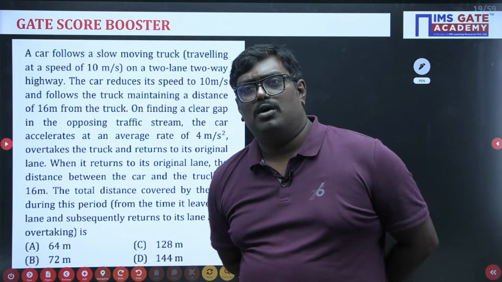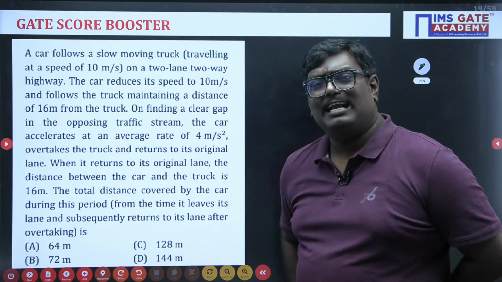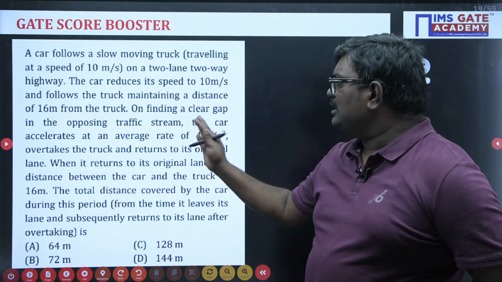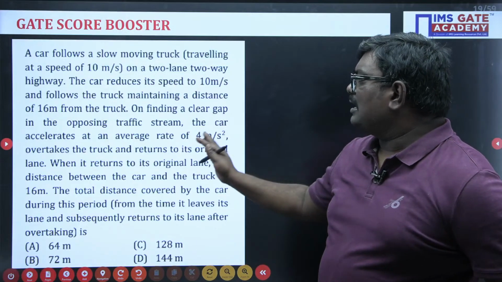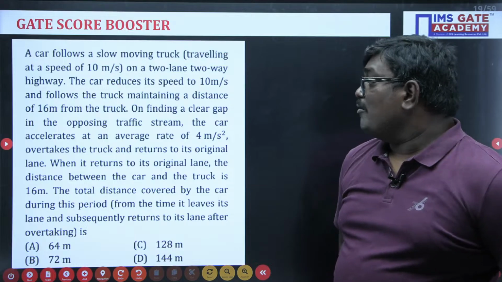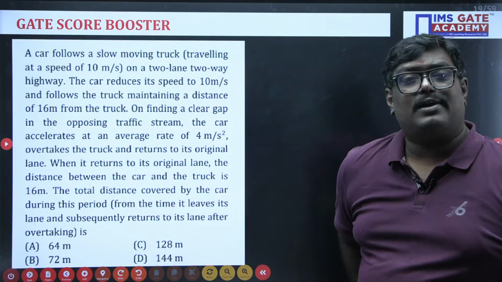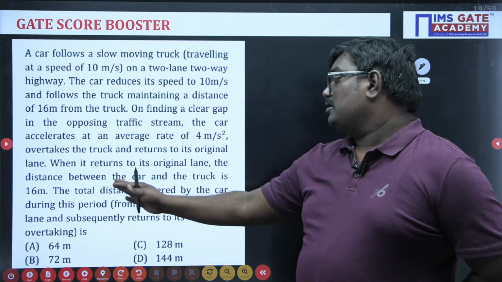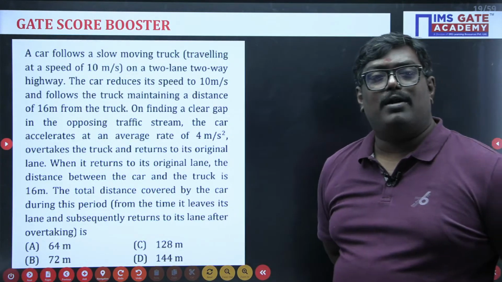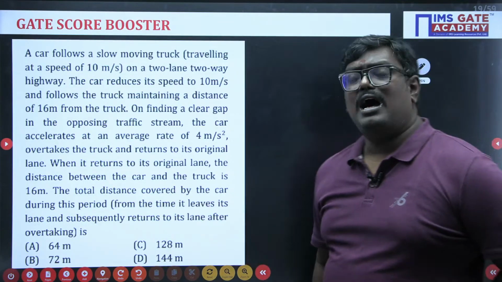On finding a clear gap in the opposing traffic stream, the car accelerates at an acceleration of 4 meter per second squared. When it returns to the original lane, the distance between the car and the truck is 16 meter. Calculate the total distance traveled by the car during this, until it leaves subsequently to the other lane.